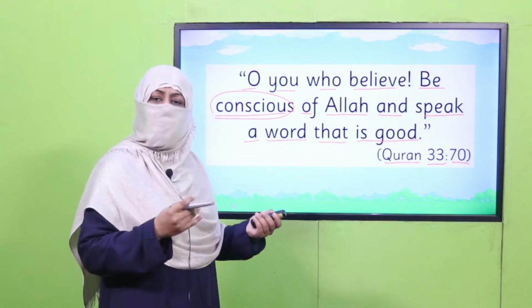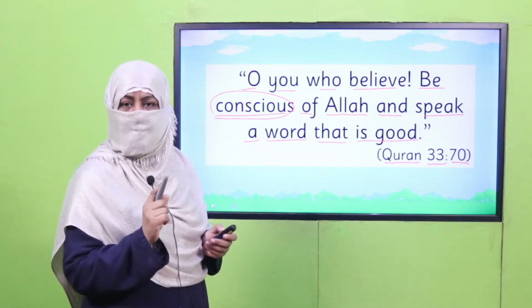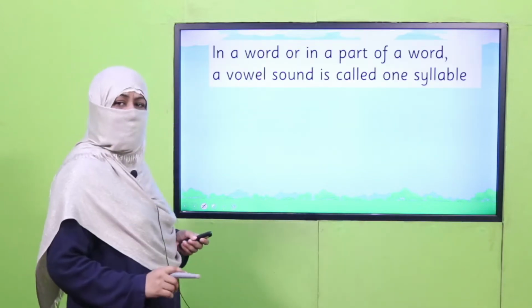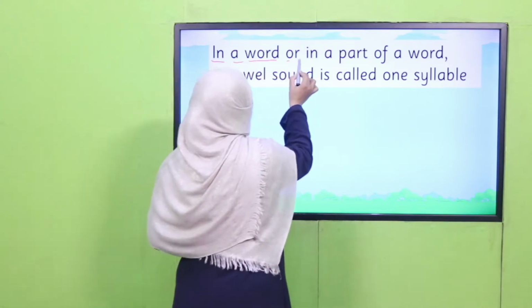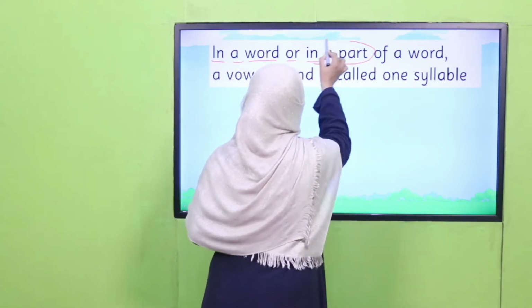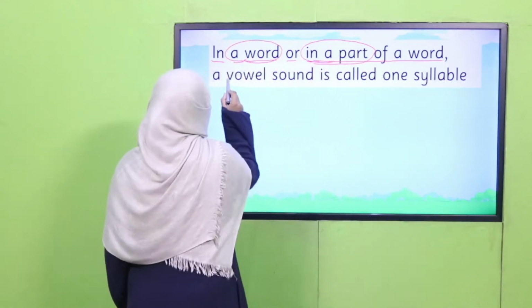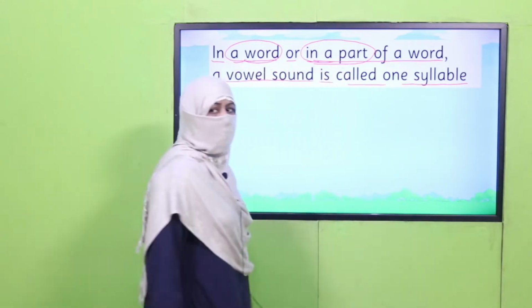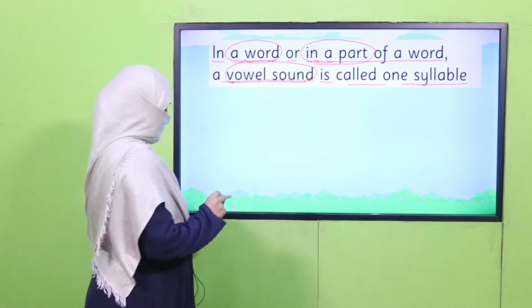So we are learning many good words. Whatever the language is, always be careful about your words. Those should be good. So what about English? We are learning English and I have taught you, in a word or in a part of a word, a vowel sound is called one syllable. Do you remember? A vowel sound is called one syllable.